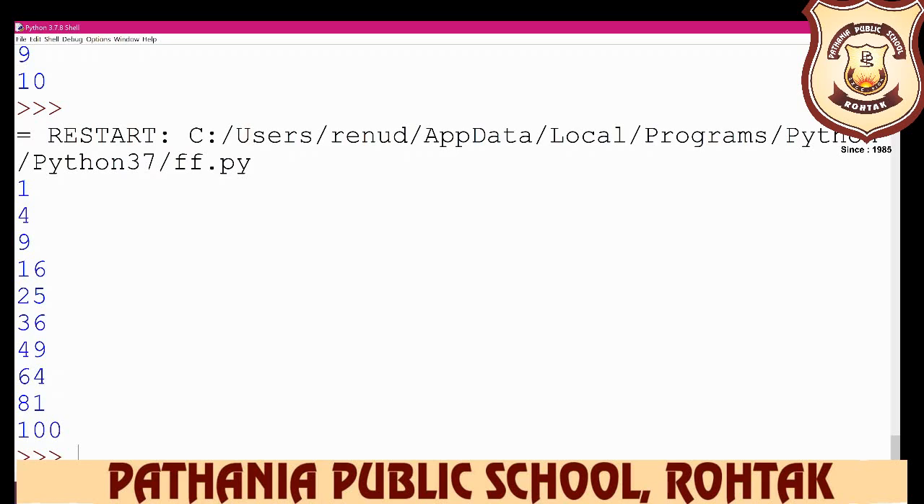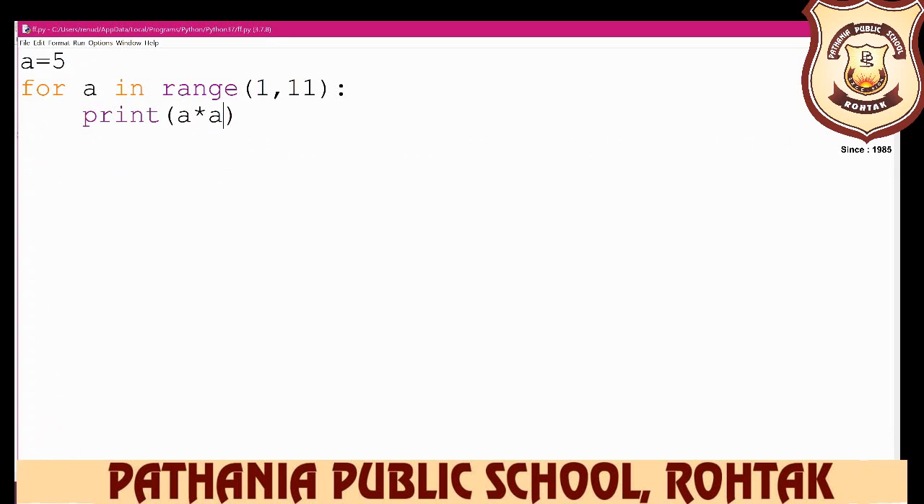Again open it. Now you multiply a by 5, for example. Okay, now you see the output. Yes, we got the answer: 5, 10, 15, 20, 25, 30, 35, 40, 45, and 50. So this is the table of 5.